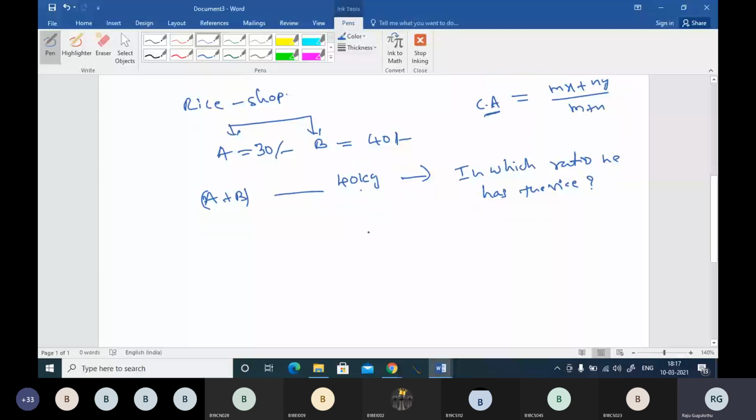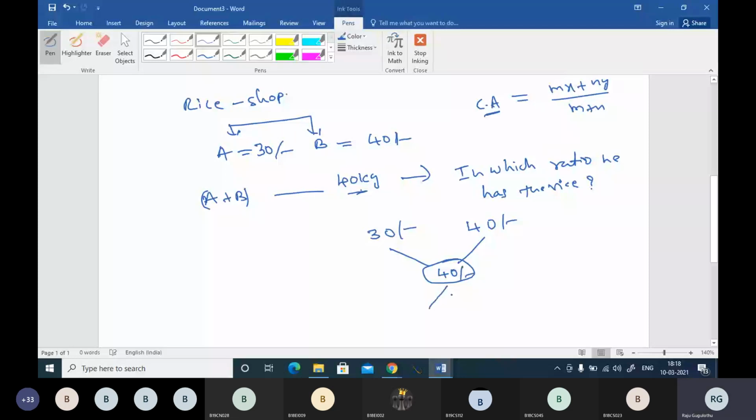You have to note like this: we have 30 rupees per kg and 40 rupees per kg, and if we combine both of them, then the mixture will be coming here. The mixture average is 40. You have to note in this way, boss. One rice is 30 rupees per kg, another rice is 40 rupees per kg. When we mix both of them, we want to sell at 40 rupees per kg.